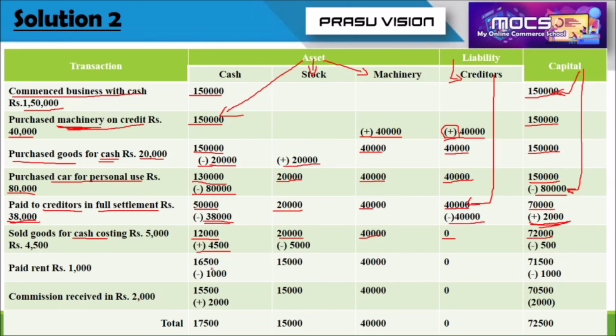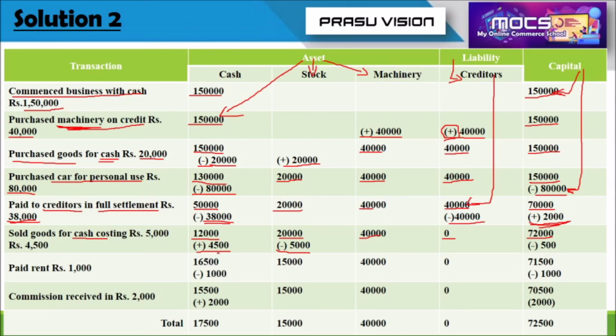And the value of goods deducted from stock will be 5,000 because the cost of the goods is 5,000. So we have to deduct the cost of the goods from the stock account, minus 5,000. We have to add the value that the firm receives by selling the product, 4,500, with the cash.